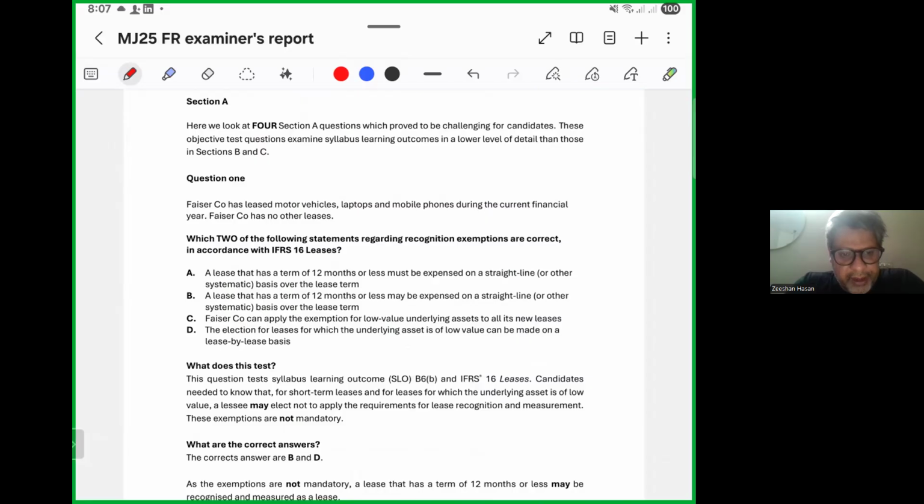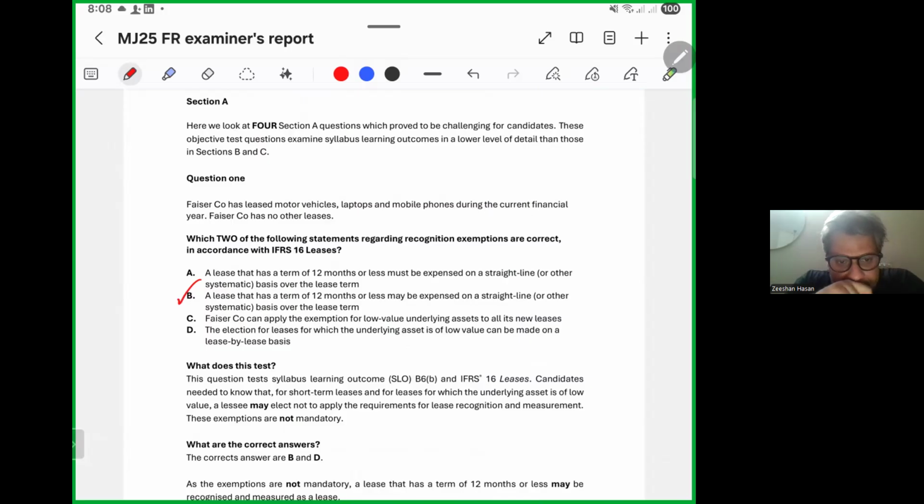A lease that has a term of 12 months or less must be expensed on a straight line or other systematic basis over the lease term. No. A lease that has a term of 12 months or less may be expensed on a straight line or other systematic basis over the lease term. Yes, this is right.